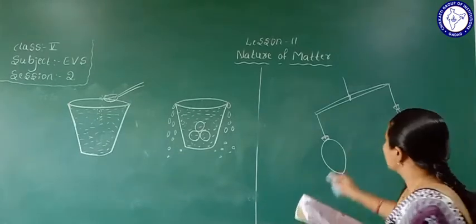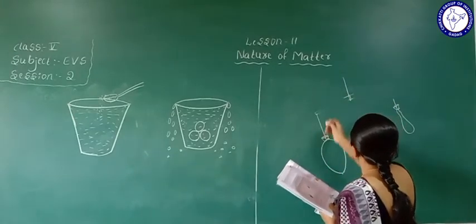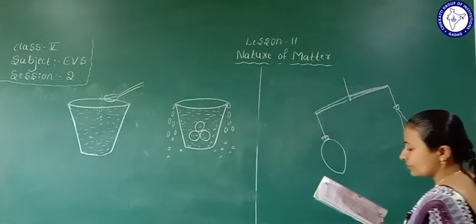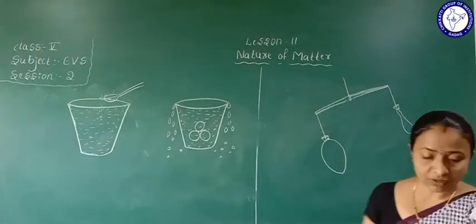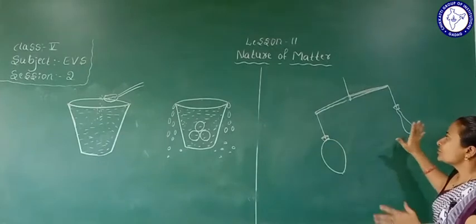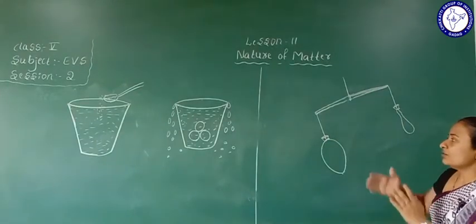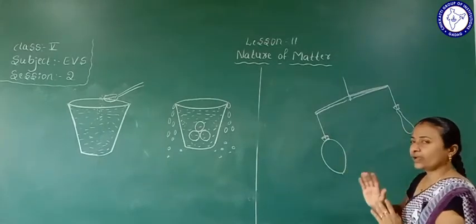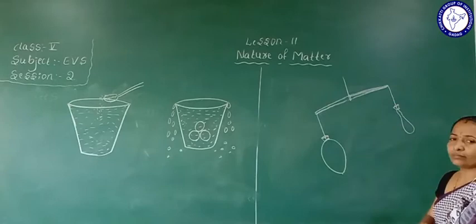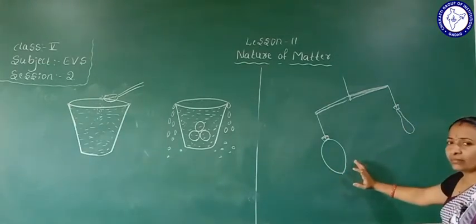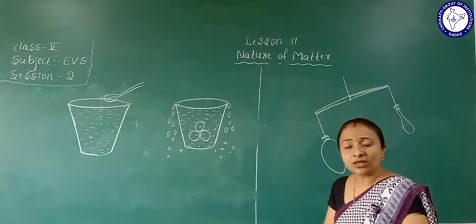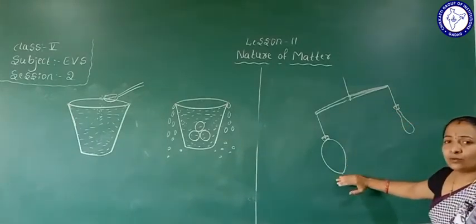What can we observe in this picture? In this balloon we filled air, and in this balloon we did not fill air. The side where we filled the air slants down. The balloon without air goes up, and the air filled balloon comes down, because air has weight. That's why this balloon comes down.